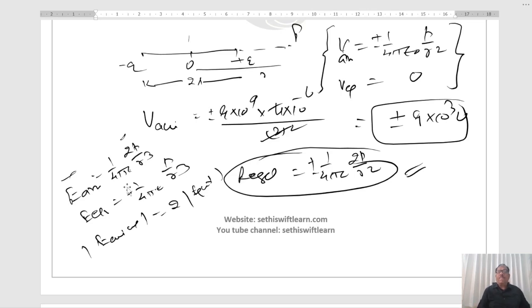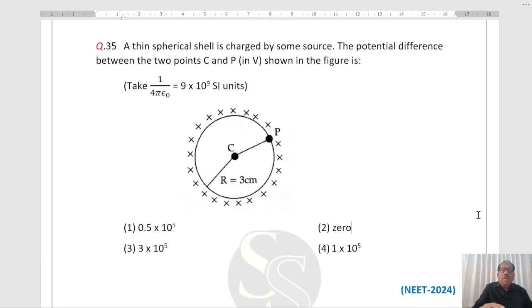Next question. A thin spherical shell is charged by some source. The potential difference between the 2 points C and P shown in the figure is, you have to select one of the correct answers.